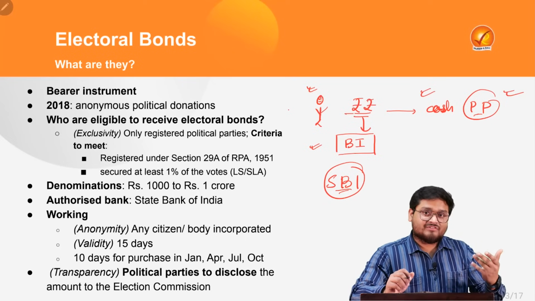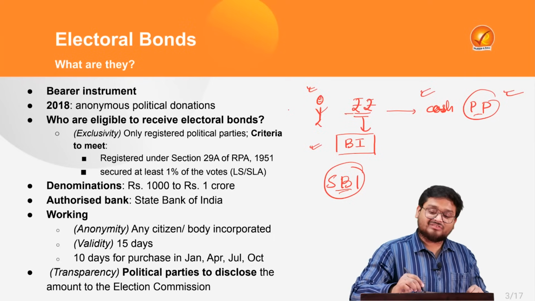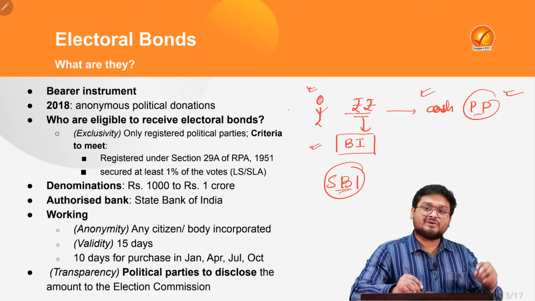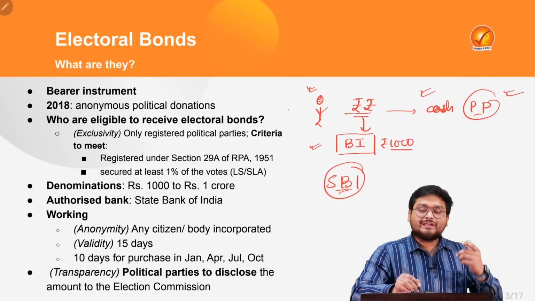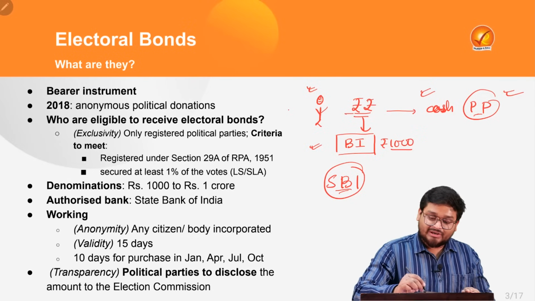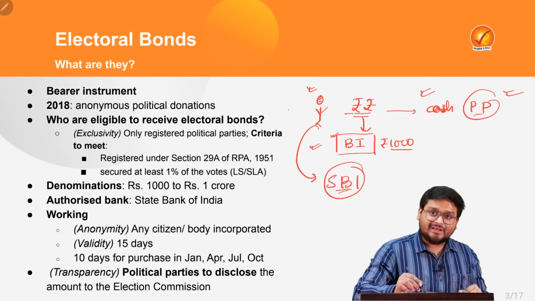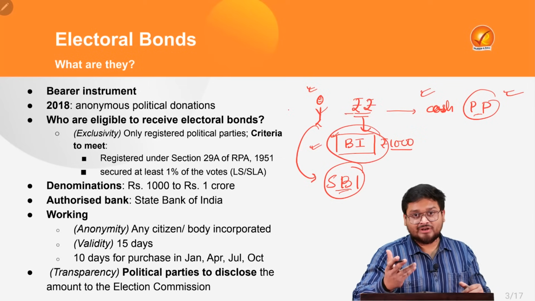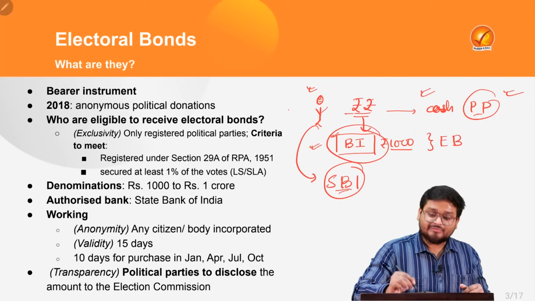Do we have our names, surnames, or address written on that note? No, right? It just says that it is of this amount, for example 1000 rupees, and it has no other details. So whatever donation you want to make, you go to the SBI, you collect this thing known as a bearer instrument, which is actually the thing the government of India called an electoral bond.